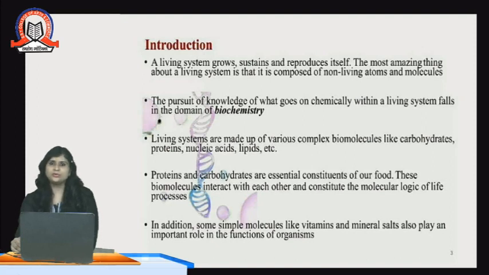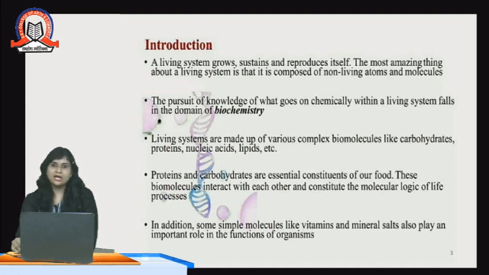As you all know that in our body many types of organs are there, cells are there. So these are composed of some biomolecules which are like carbohydrates, proteins, lipids, nucleic acid, etc. So for example, proteins make our hair and nails, also some muscles.